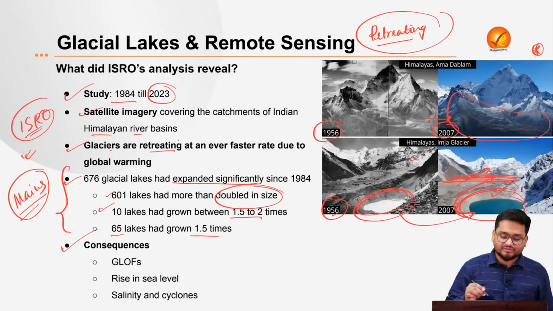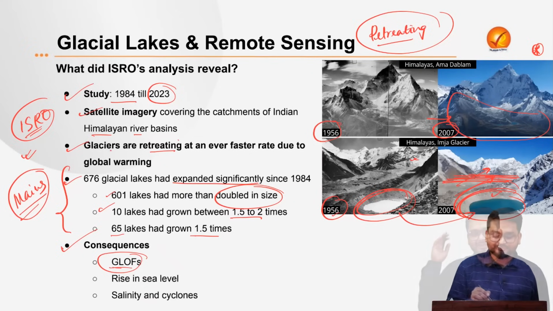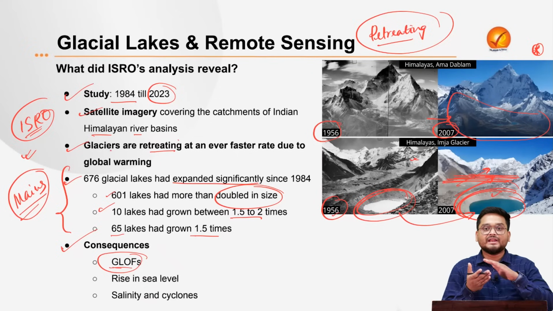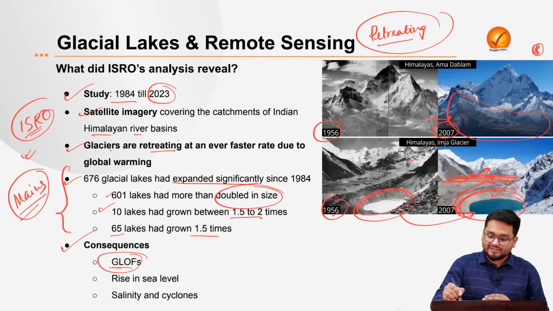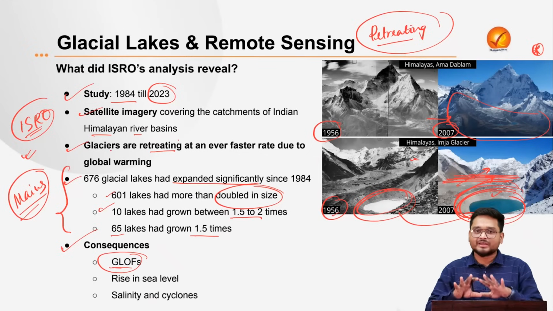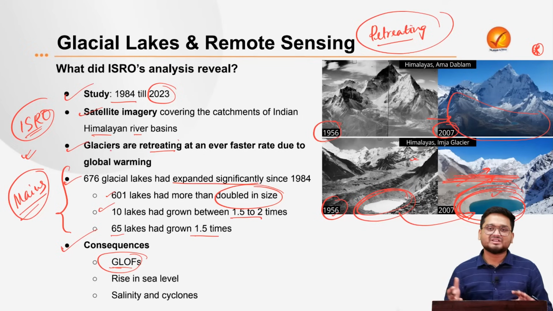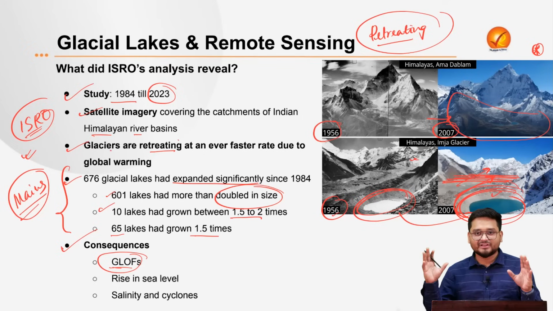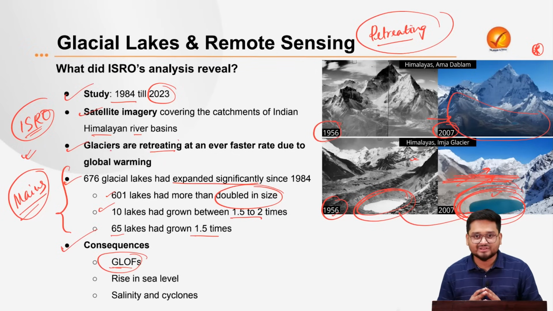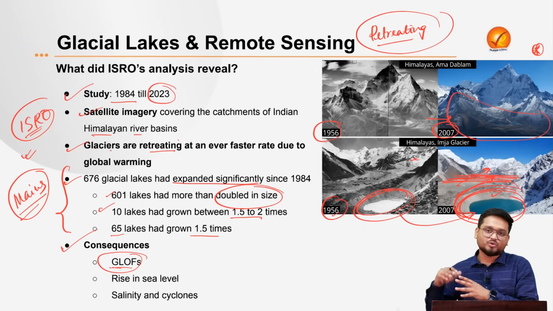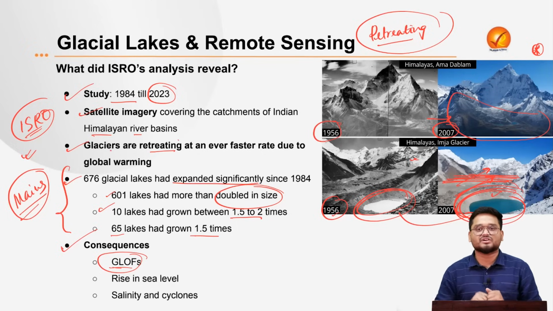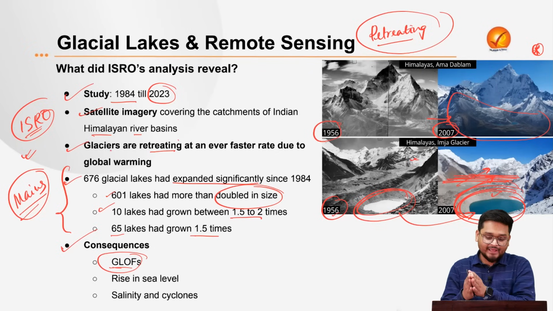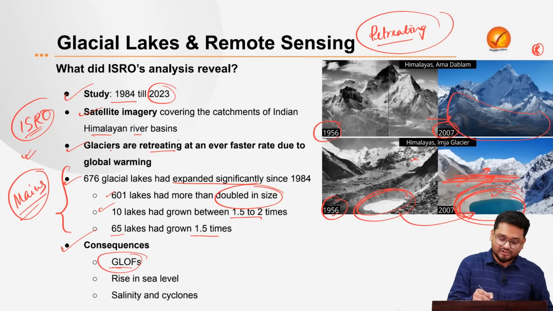Now the consequences are that when we look at the retreating glaciers and the increasing amount of water in these landscapes, remember, these landscapes are not designed to hold water. When we have melting water from the ice, this water creates pressure on the rest of the Himalayan mountain ecosystem, and this is putting pressure not only on the ecosystem but also on the rock structure of the Himalayan landforms, and this is leading to glacial lake outburst floods. I told you this before also.